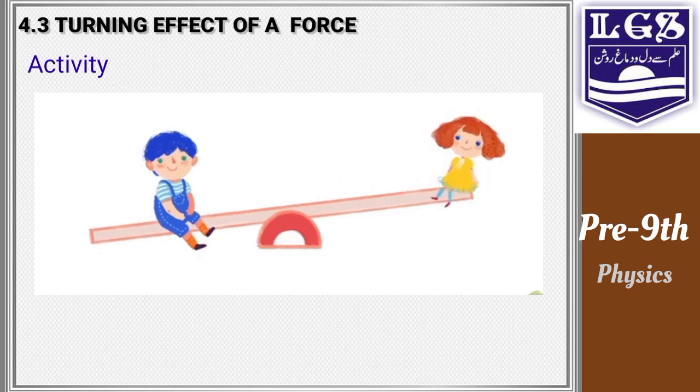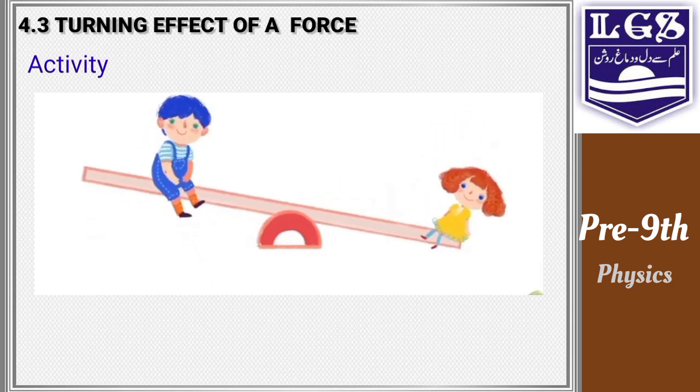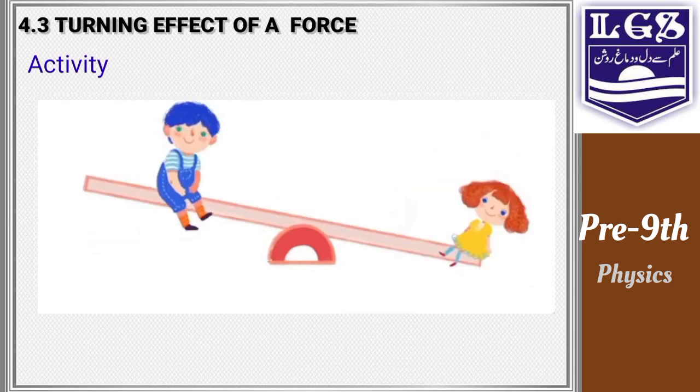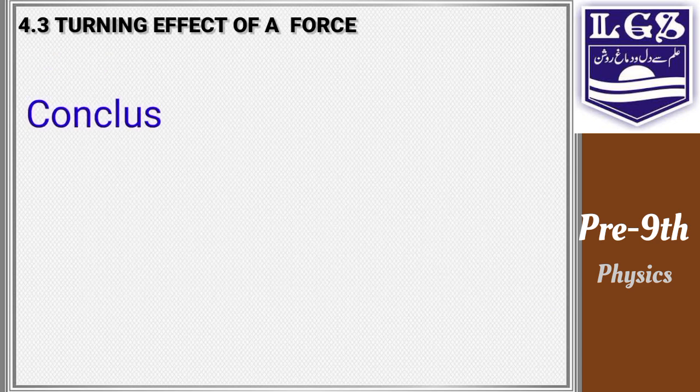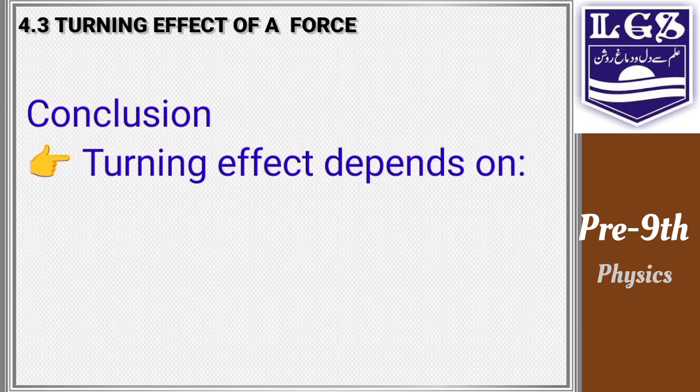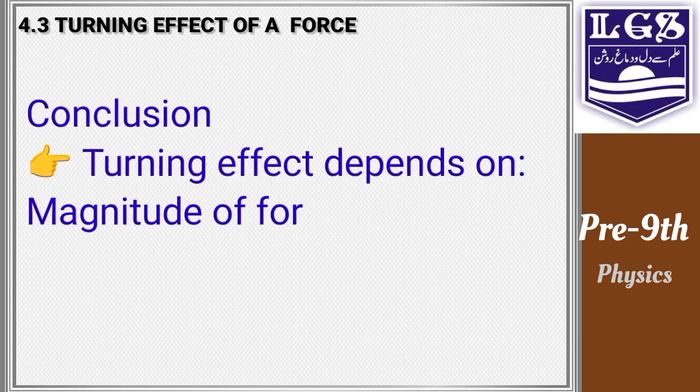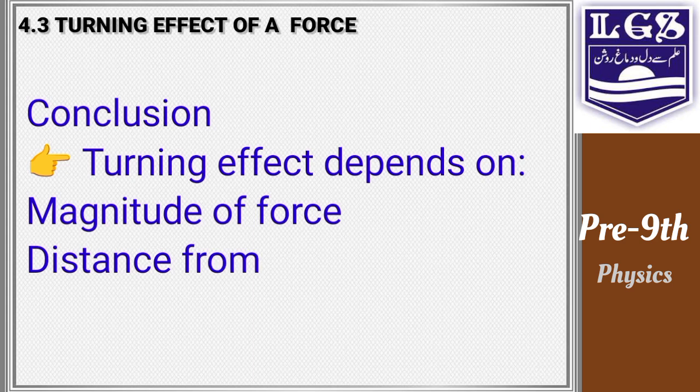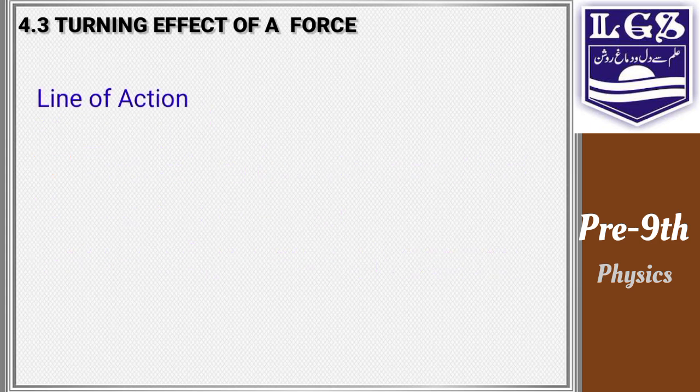There are two things which rotate this body. Number one, the magnitude of the force, that means their weight, their mass. So we can conclude this. Turning effect depends on, number one, magnitude of the force. Number two, distance from the axis of rotation. If we increase the distance from the axis of rotation, then we can increase the effect of the force. The same effect of force can also increase by increasing the magnitude.